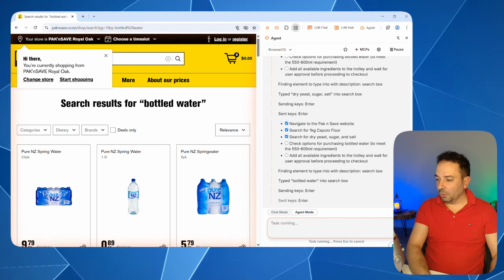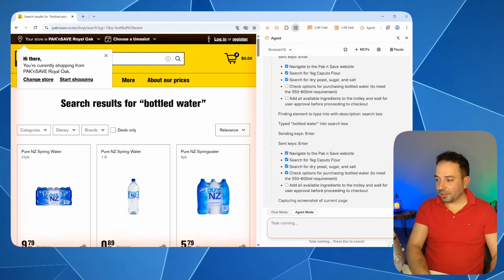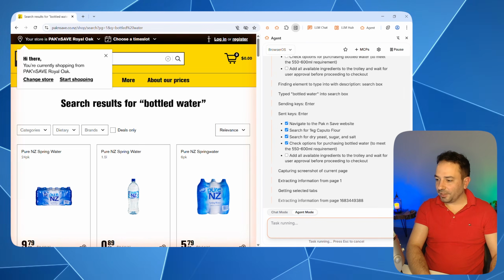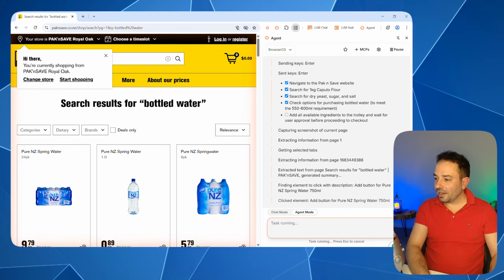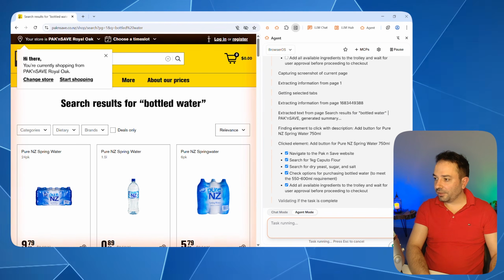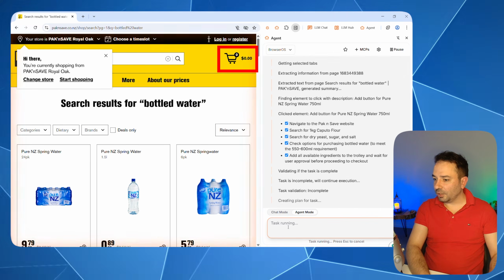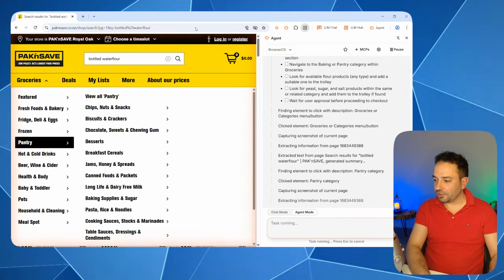It's even by water. I probably should have understood that I can use water from my tap, but it probably doesn't know that it's safe to do it here in New Zealand. And while it's going and searching, I can see that nothing gets added to my trolley, which is a bit worrying. Now it's getting kind of confused about flour.